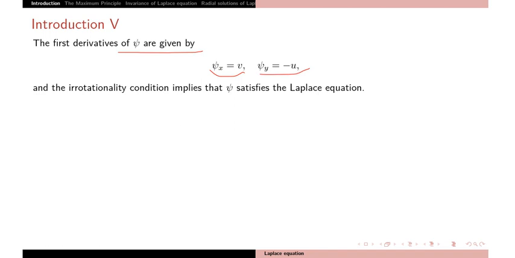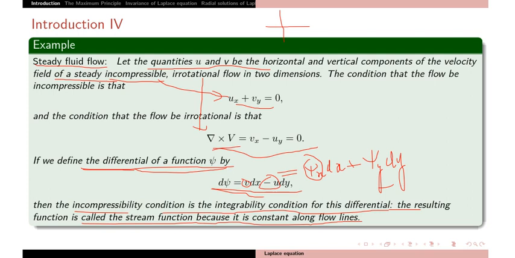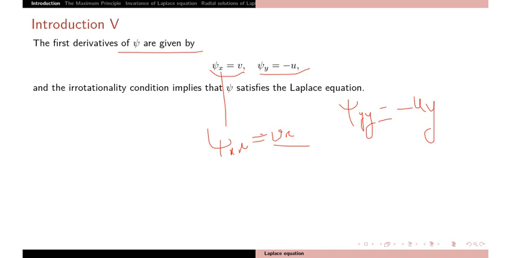Again differentiate this. So ψ_xx is equal to v_x, and ψ_yy from the second is equal to minus u_y. And from the condition that curl is 0, v_x minus u_y equal to 0, so the sum of these two is 0.